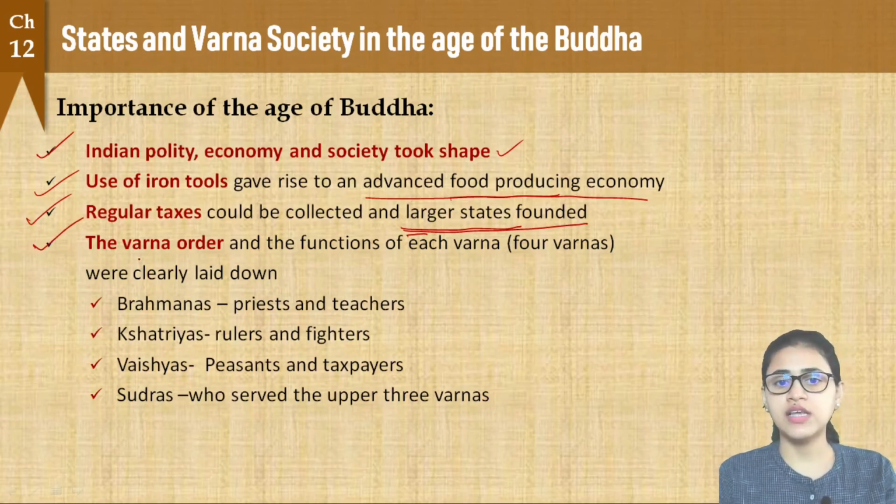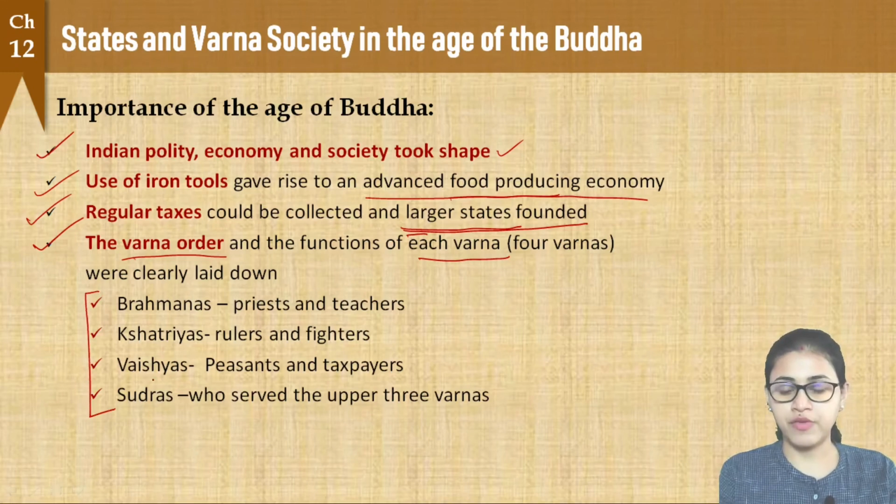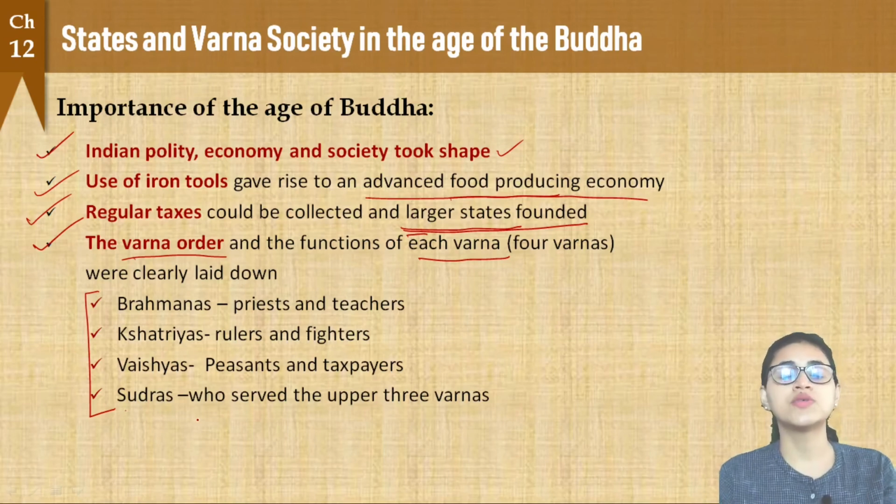And as we have seen, the Varna order in the society has been very clearly laid down, and the functions of each of these four Varnas are also very clearly stated. We already know this, but let us have a look again. The priests and the teachers were the Brahmanas, the rulers and the fighters were the Kshatriyas, the peasants and the taxpayers were the Vaishyas, and the Sudras were the ones who had to serve all the upper three Varnas.